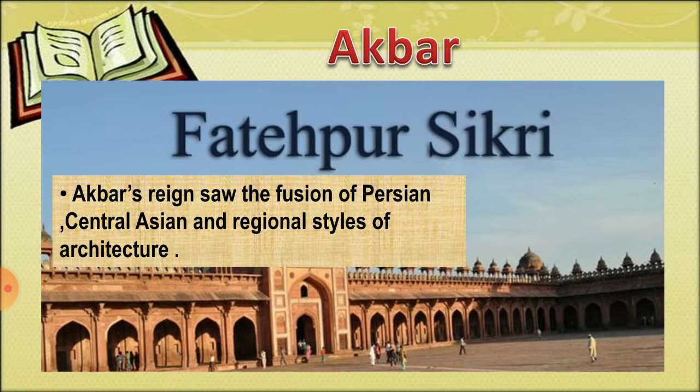Akbar's regime saw the fusion of Persian, Central Asian, and regional styles of architecture. This resulted in the creation of a new style. It can be seen in the structures at Fatehpur Sikri, the new capital that Akbar built near Agra. The buildings here are in red sandstone. The tomb of Sheikh Salim Chishti, however, is in white marble. The architectural style prevalent in Rajasthan and Gujarat is very evident in different structures of Fatehpur Sikri.